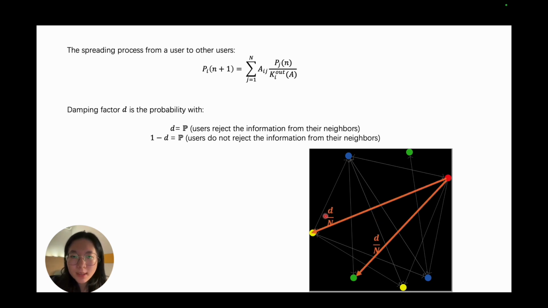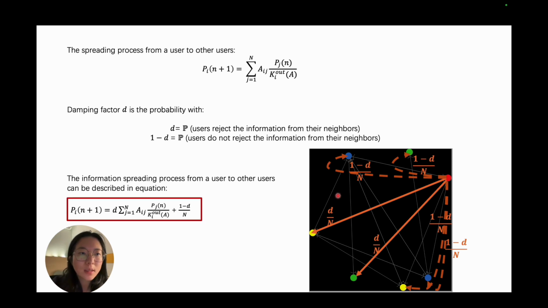So the probability of these two users receiving the information will be D divided by N, and for every other user in the network it will simply be (1 minus D) divided by N. Therefore, by combining these two pieces of information, we get the whole equation, which looks like this, and we will use this equation to describe the information spreading in our experiment.